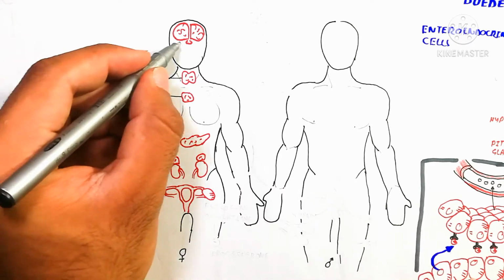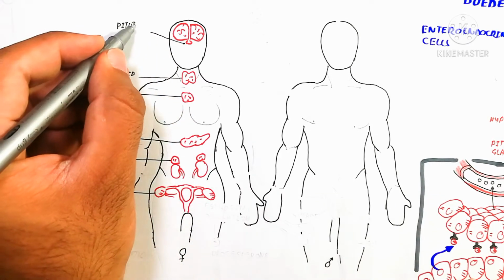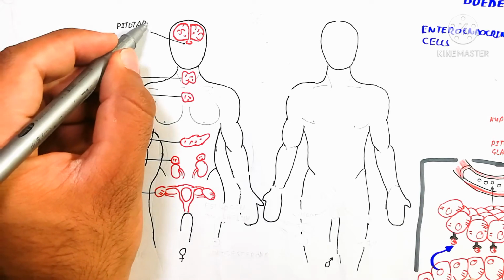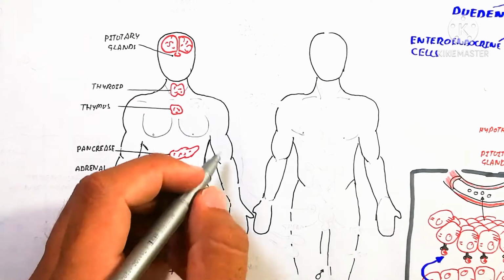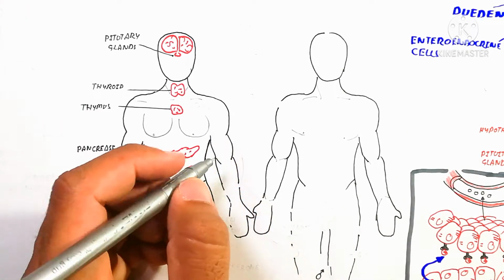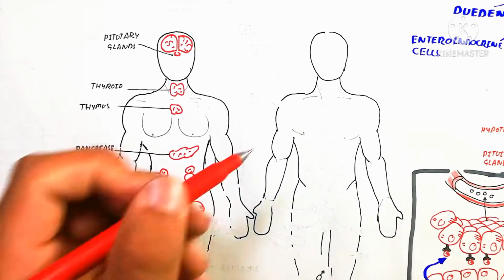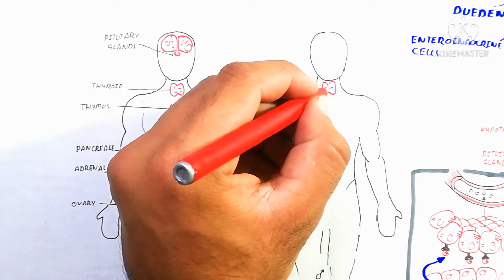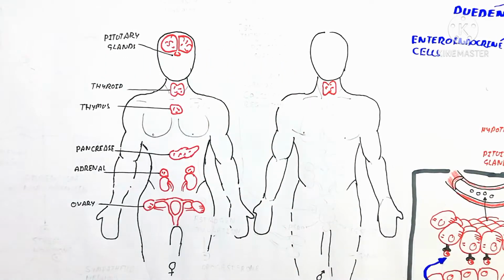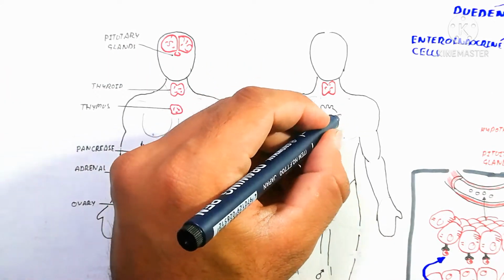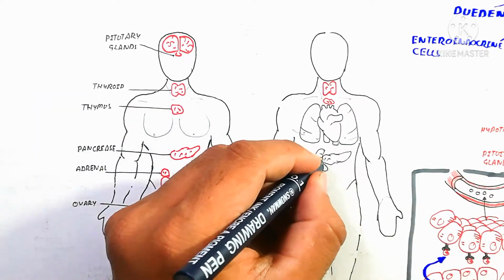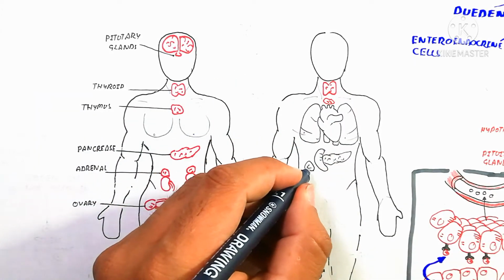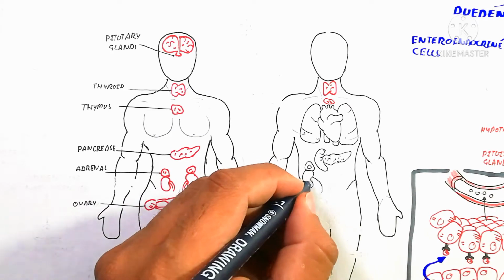The testes of the male produce testosterone, and the ovary produces estrogen and progesterone, which are stimulated by the pituitary gland. The whole detail we will discuss in the next video, about the whole mechanism of the reproductive organ. Here we are not going into detail, it is basically just an overview.